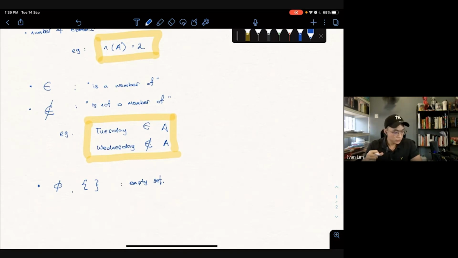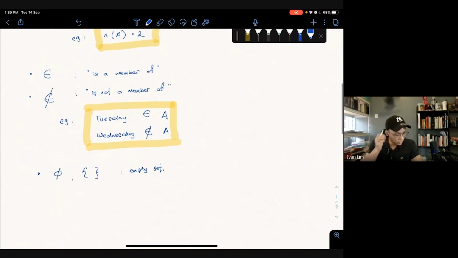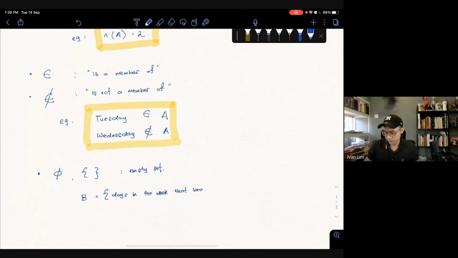So for example, go back to the one above. Let's say we want to define this set B, the days in the week that begin with the letter P. You all got 7 days in the week, right?